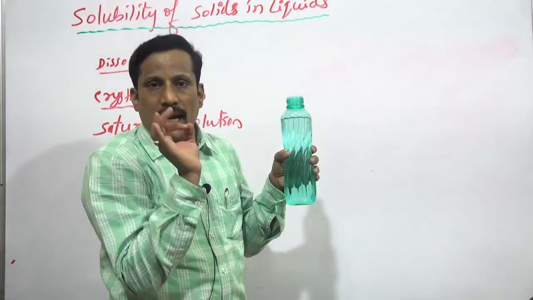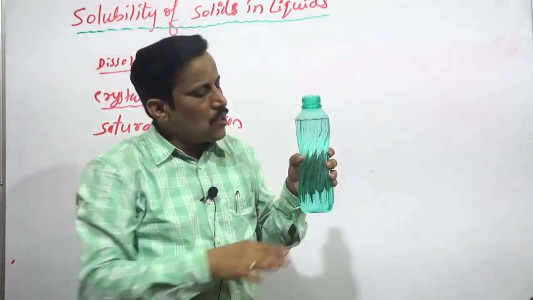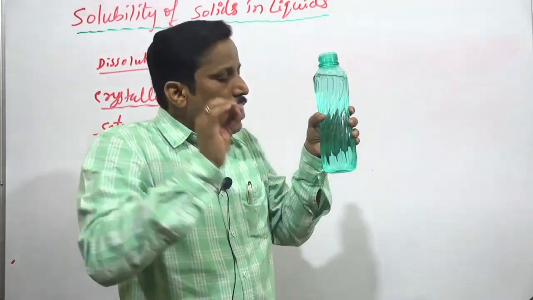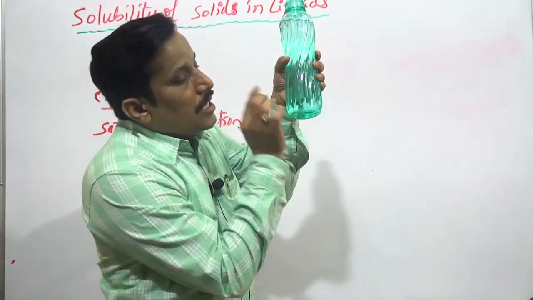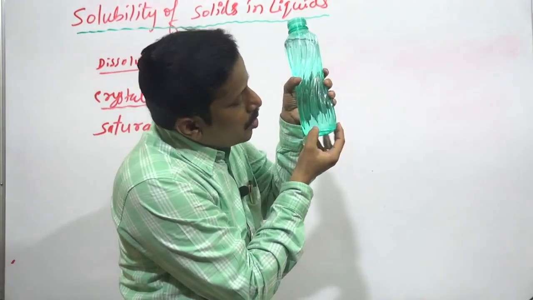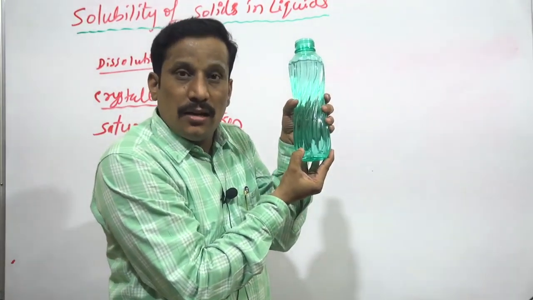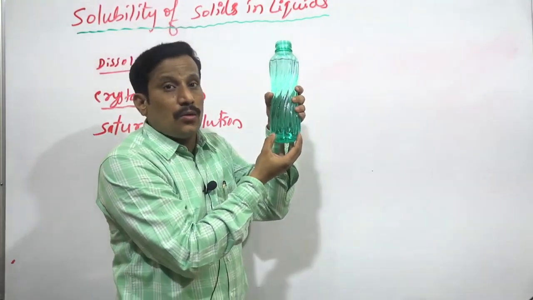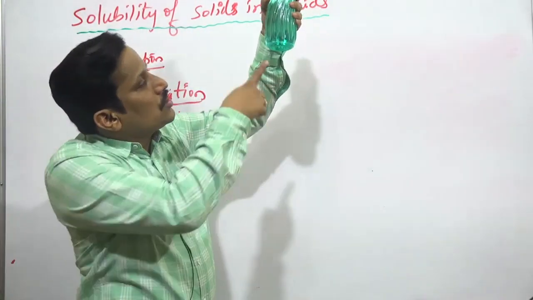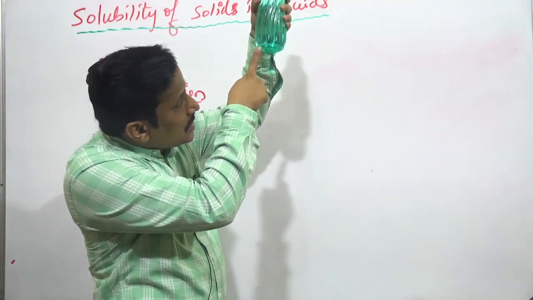One fine time, 1 spoon added, it dissolves. 2 spoons added, it dissolves. 3 spoons added, it dissolves. One fine time, what happens? Whatever the next spoon of sugar I have added, it remains at the bottom of the container only, at the bottom of this water bottle only. Whatever sugar I have added here, I can see, yes, sugar particles are settled there.